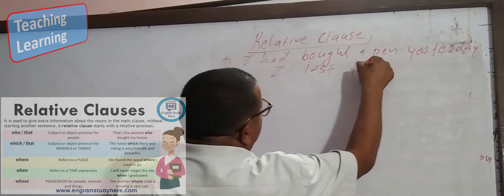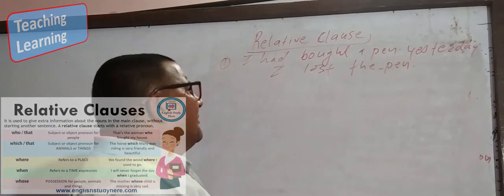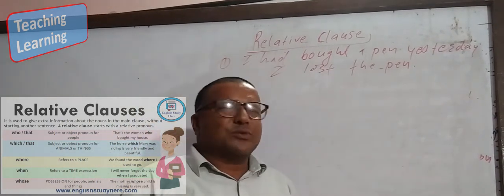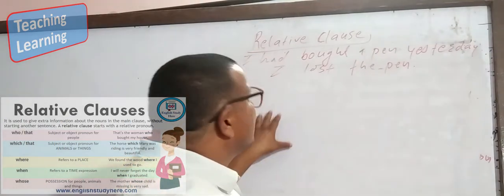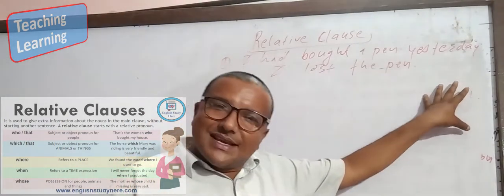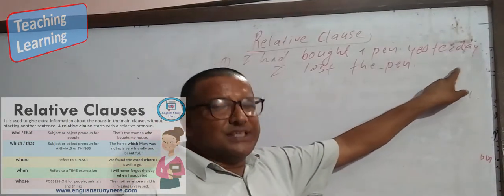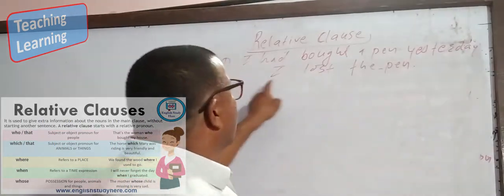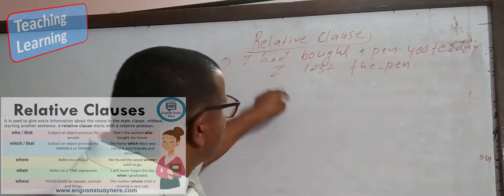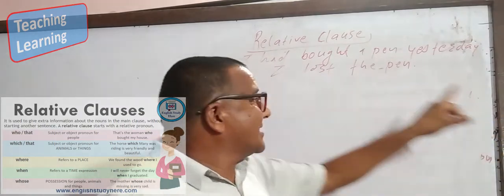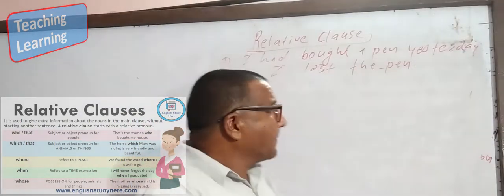I lost the pen. These are positive sentences, and we know the structure of the tense, so we know the sense of the sentence. I had bought a pen yesterday. This is one sentence. I lost the pen. That means the pen which I had bought yesterday, I lost. There are two sentences. How do we join them?